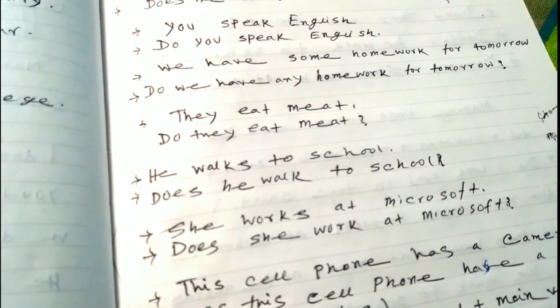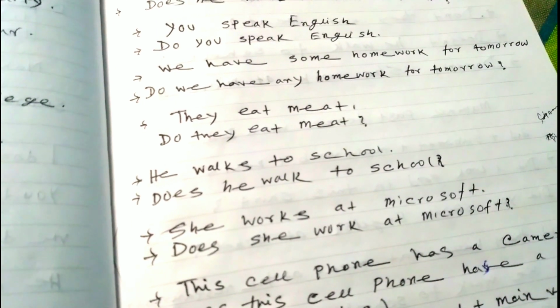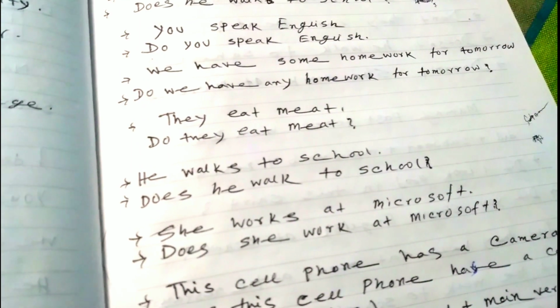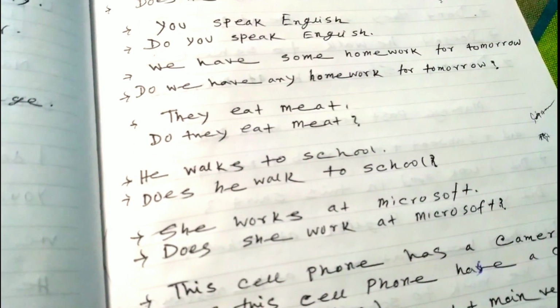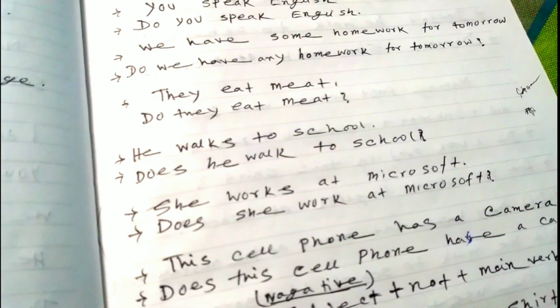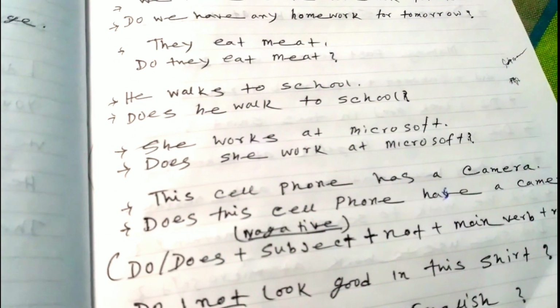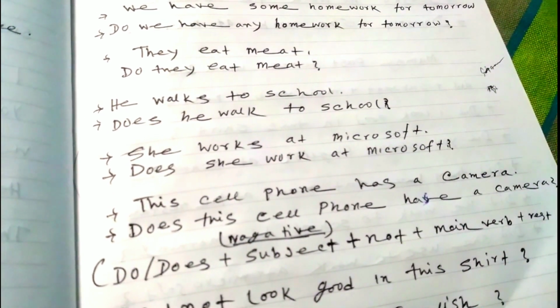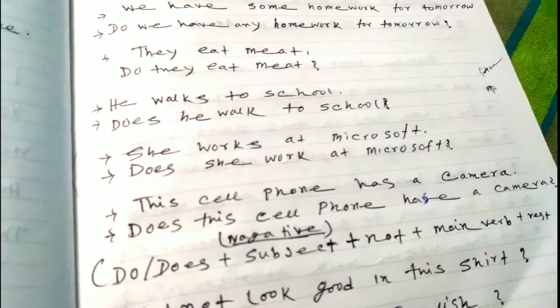He means we can use does. We always use does. Does he walk to school? She works at Microsoft. Does she work at Microsoft? Okay, so this cell phone has a camera. Does the cell phone have a camera?